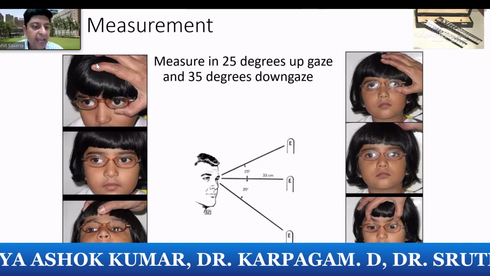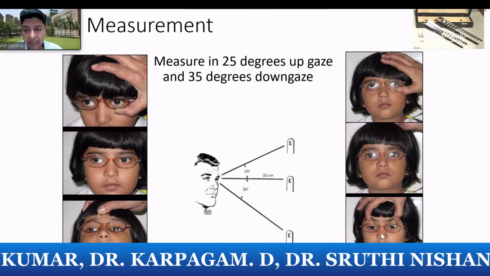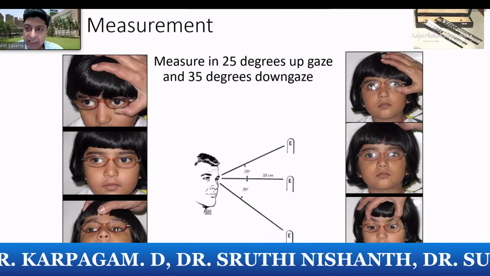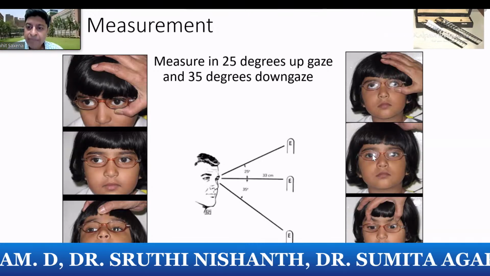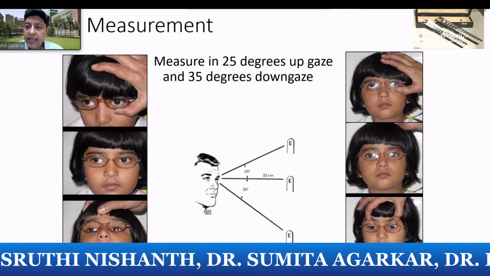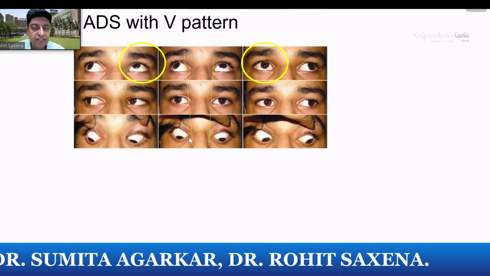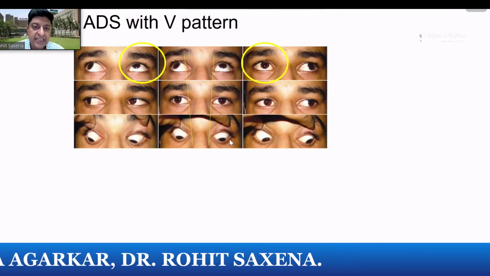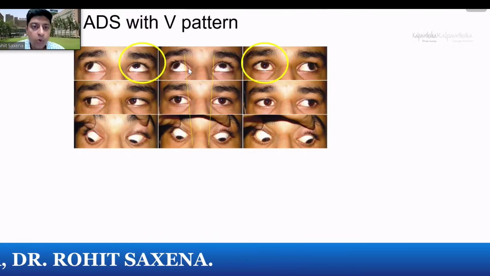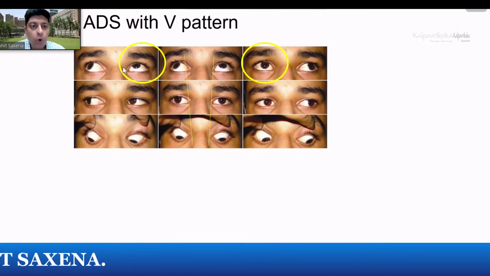You can move the head up or down, and you can move the target up and down. So you can see the eye as it is going out. So in this case, you can see the eye is moving out. So it's an exo with a V pattern. So a V exo. An alternate divergent squint with a V pattern, you can see the eyes less diverged down, more diverged up. In this case, always look for oblique overaction. You can see oblique overaction.